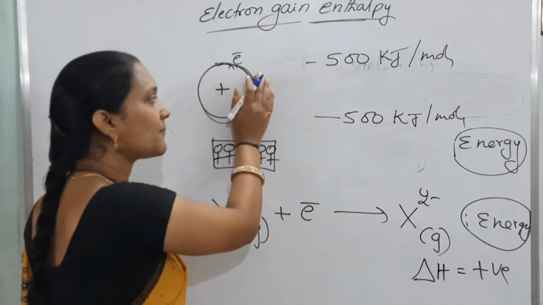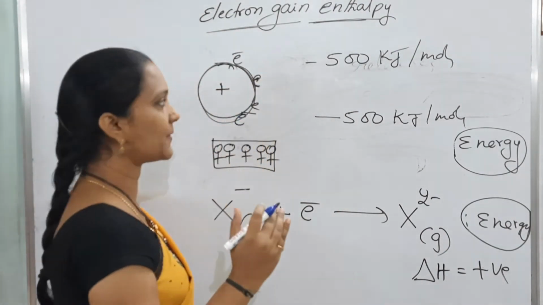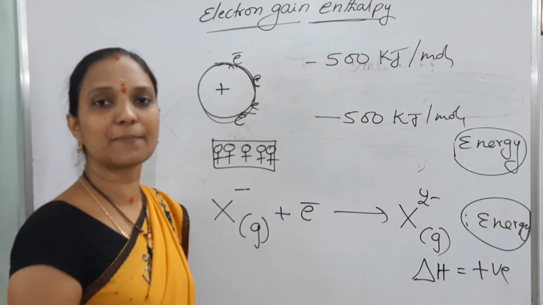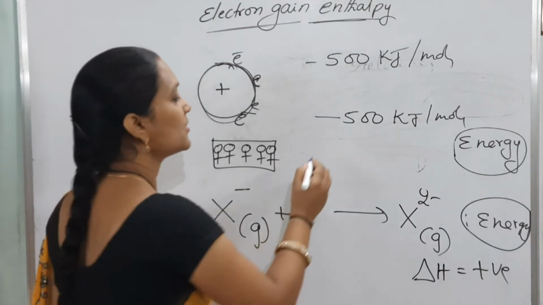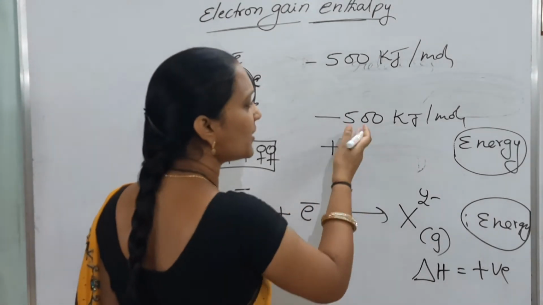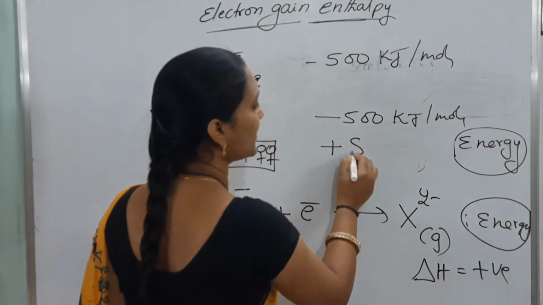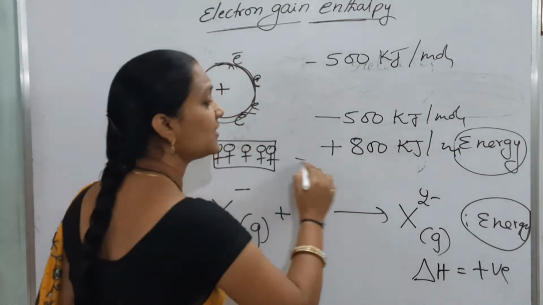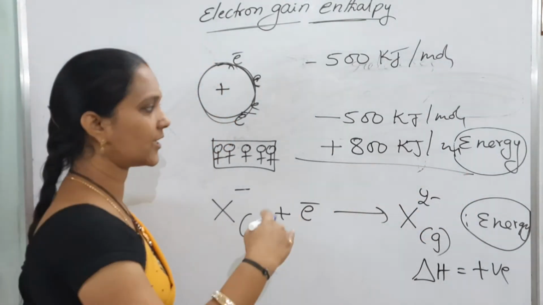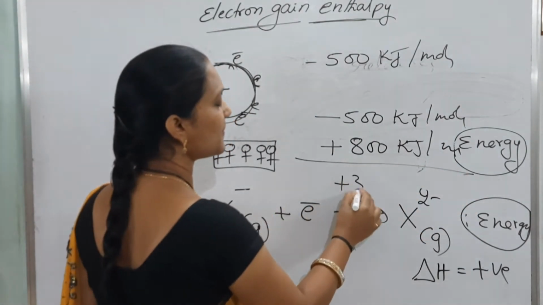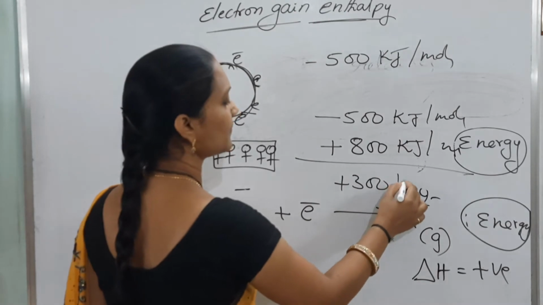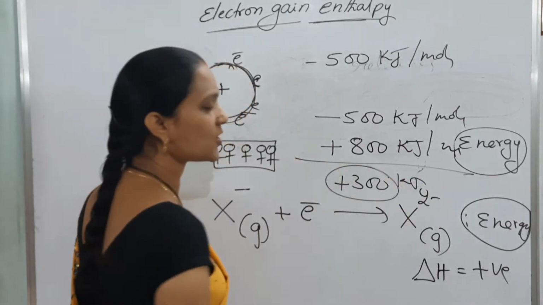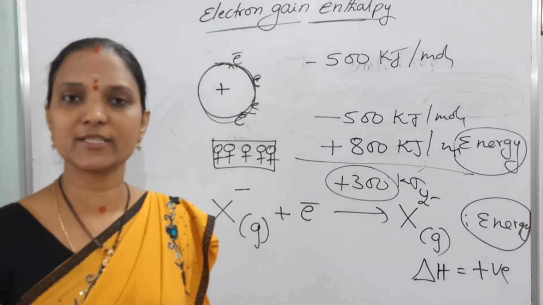To overcome these repulsions, definitely we have to supply some amount of energy. So we are supplying more energy than the released energy. For example, 800 kilojoules energy supplied. Finally, 500 released, 800 required, so now it is plus 300 kilojoules, nothing but delta H is positive.